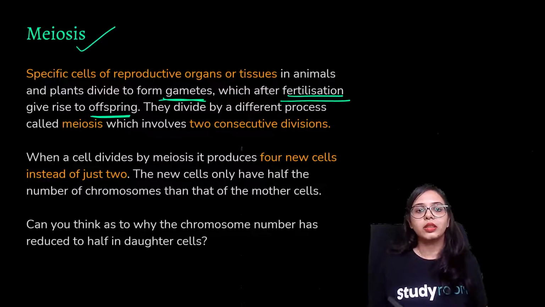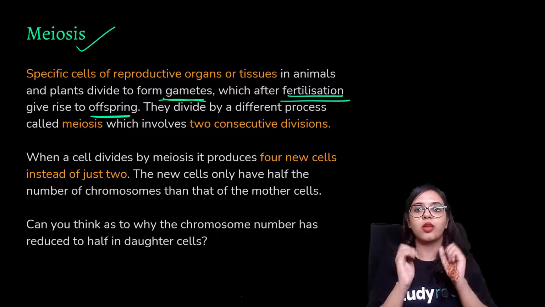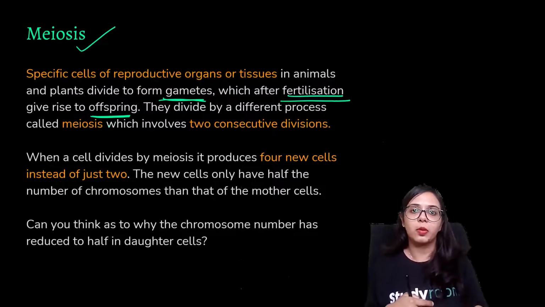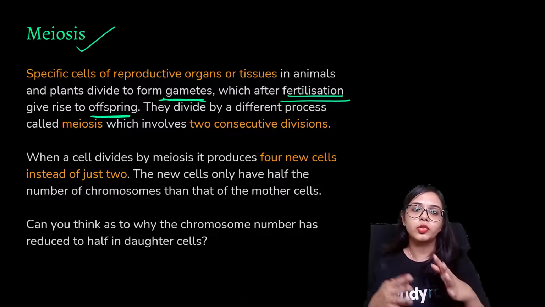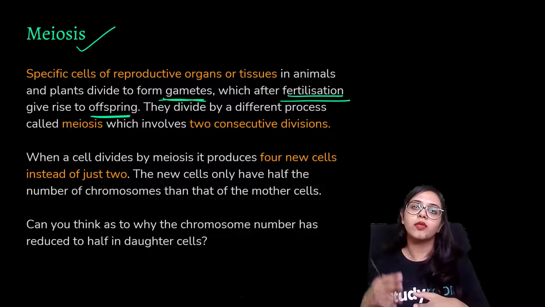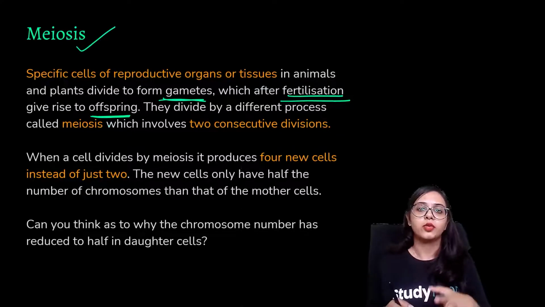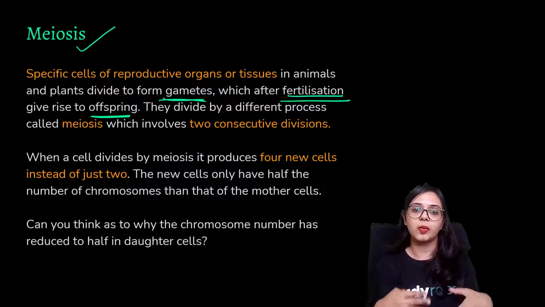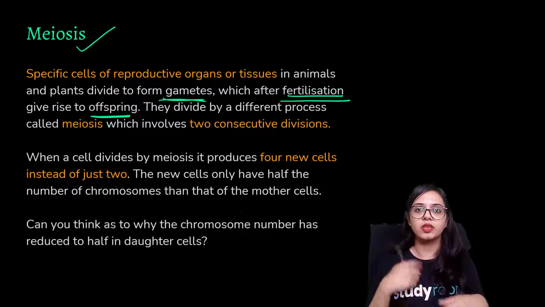All right, so meiosis cannot happen in one organism on its own. Mitosis can happen in one organism on its own, but for meiosis to take place, one gamete has to come from another organism. So yes, the process may happen in one individual, like in humans, the meiosis process does happen in both male and female, but the fertilization process happens in the female.